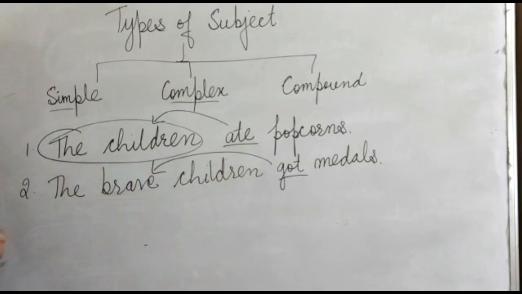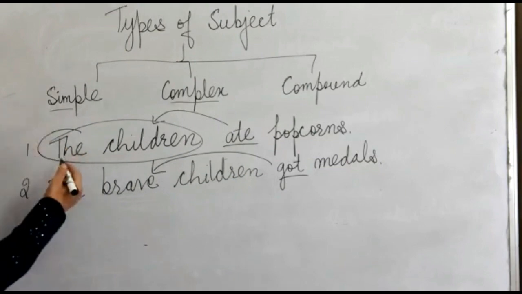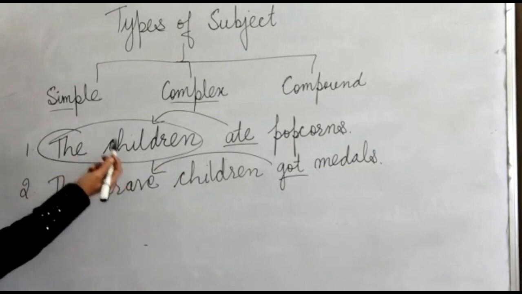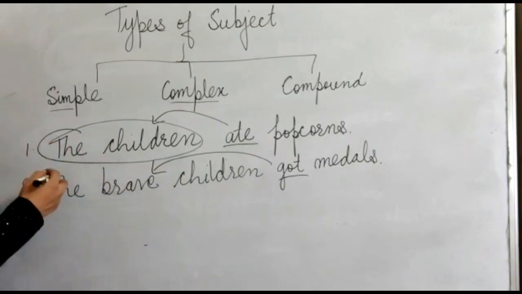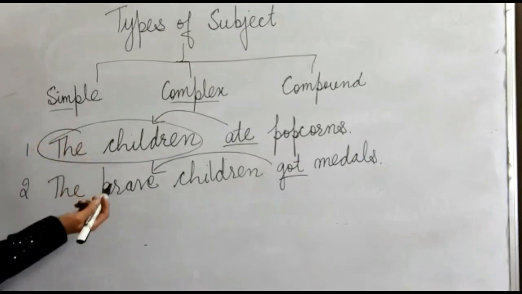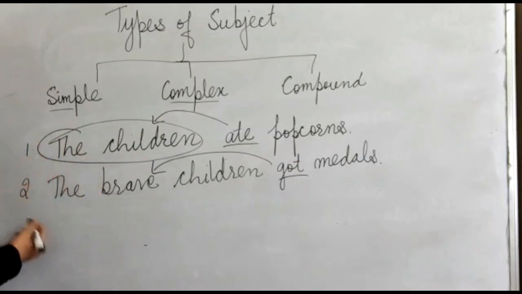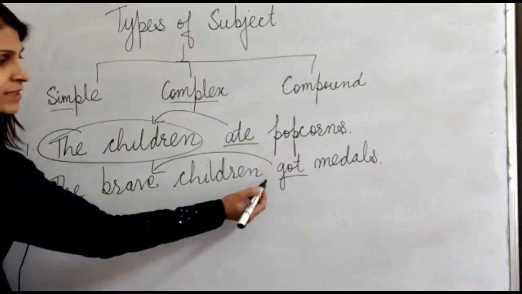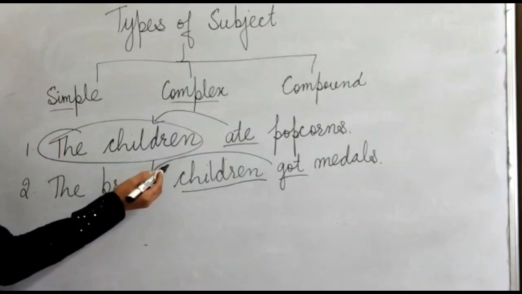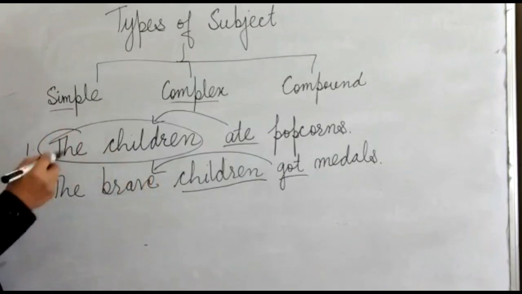Now what is the difference in these two sentences and in these two subjects? In the first sentence, the subject is the children, which is simply mentioned. We are not given any quality of the children, or any modifiers with the children. But in the second sentence, we know that the main subject here is children, but along with this, we are also given some more information about the children. That is, they are the brave children.